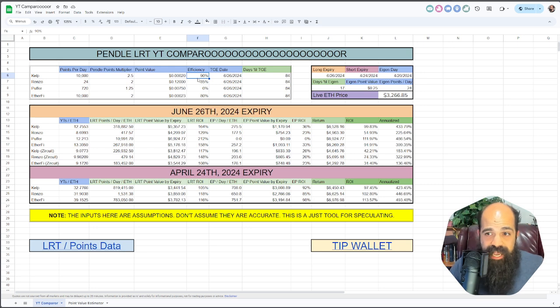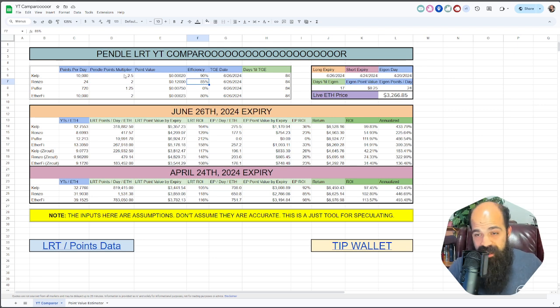Kelp tends to have a pretty high efficiency, but all of these numbers are semi-speculative. The only people that I know that are actually doing the work and math to figure out how efficient these things are are in the DeFi Dojo. And if you know of any source that has hard data on the current efficiency of these LRTs, please let me know. I always love new, robust, good data. All right, so I'm assuming these. We've done quite a bit of work for Kelp efficiency. We've done quite a bit of work for EtherFi efficiency. I totally guessed Renzo. I have no idea.